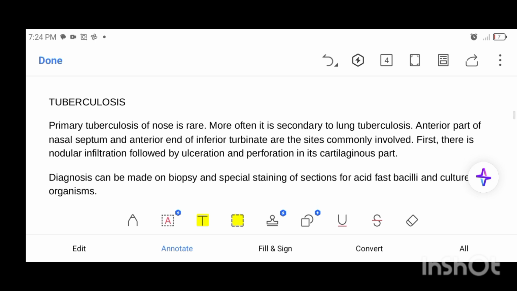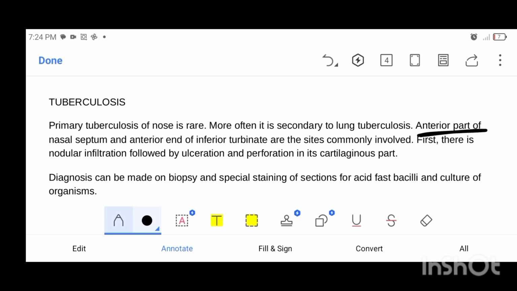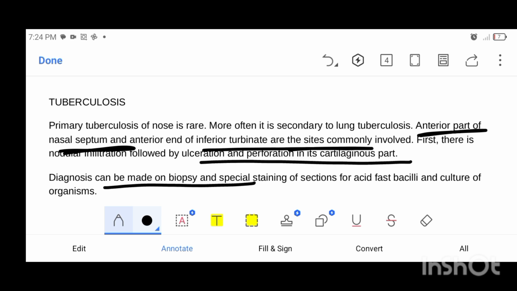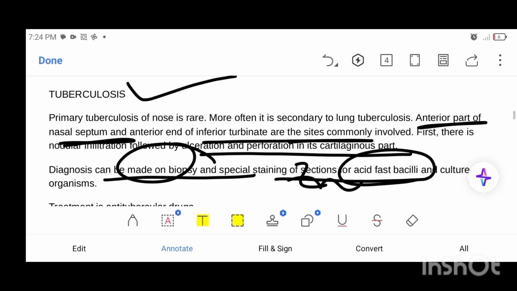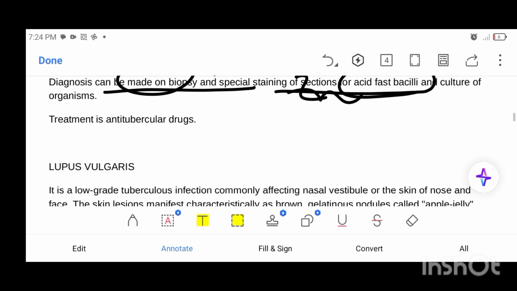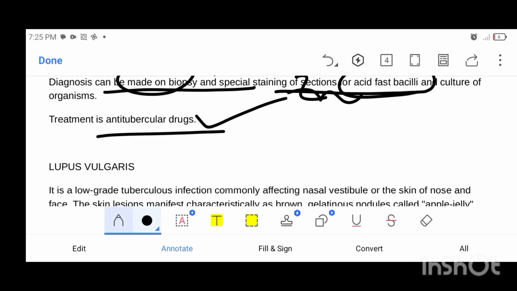And then we move towards tuberculosis. What is tuberculosis? Primary tuberculosis of the nose is rare. It is secondary to lung. We have seen that TB can occur in any part of the body, so it may occur in the nose also. The commonest site in the nasal cavity is the anterior part of the nasal septum and inferior turbinates. There is ulceration and perforation of the cartilaginous part, and diagnosis obviously we make on biopsy and special staining of acid fast bacilli, that is ZN staining. Then its treatment is the same as that of TB, anti-tubercular drugs.